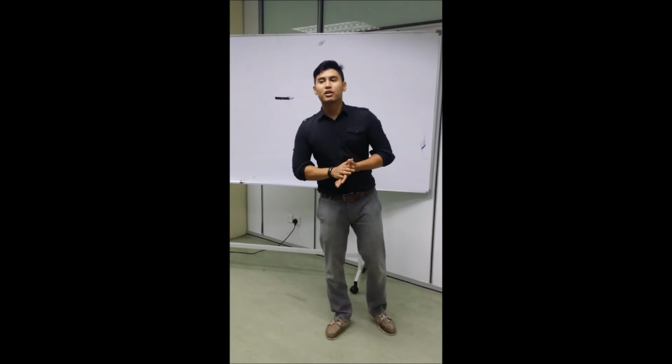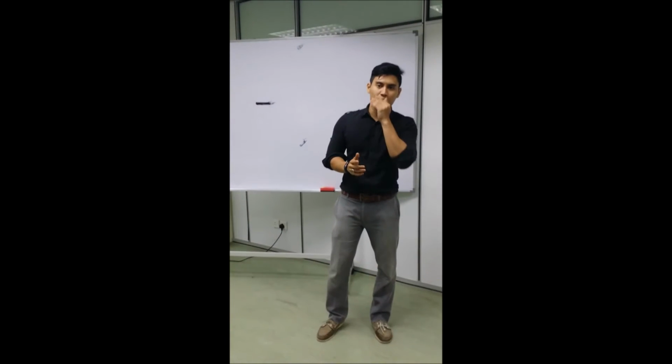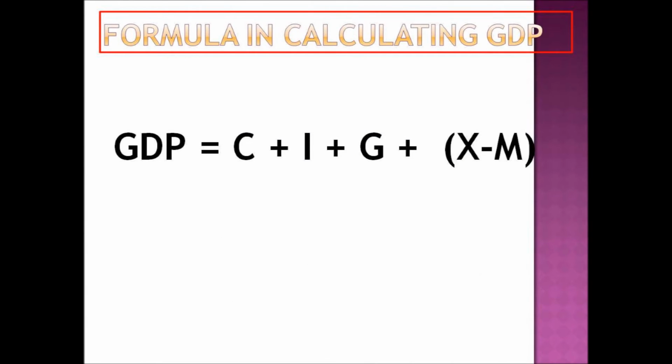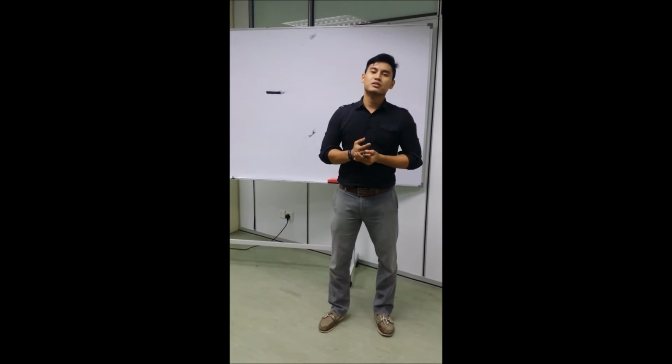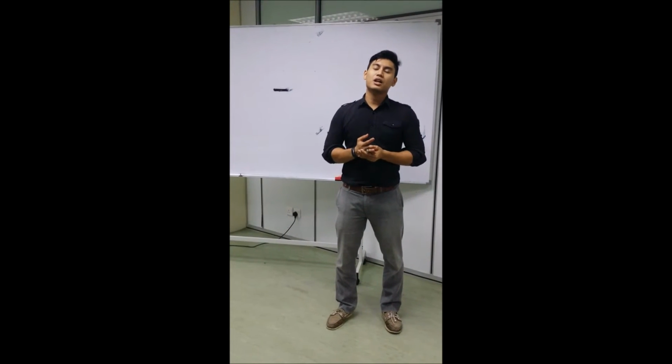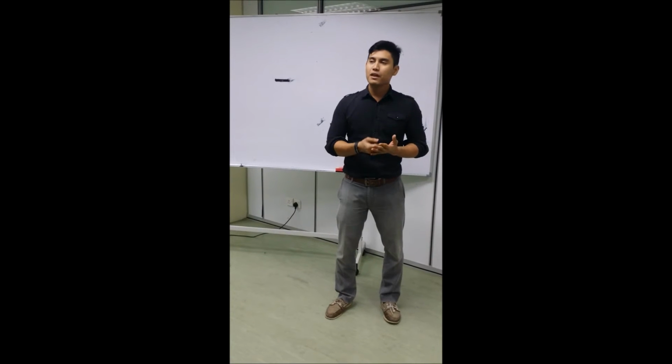Next, I will talk about the formula of GDP. The GDP formula is C plus I plus G plus X minus M. What is C? C is consumption, I is investment, G is government spending, X is exports, and M is imports.